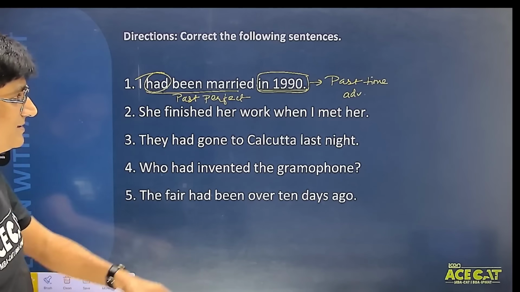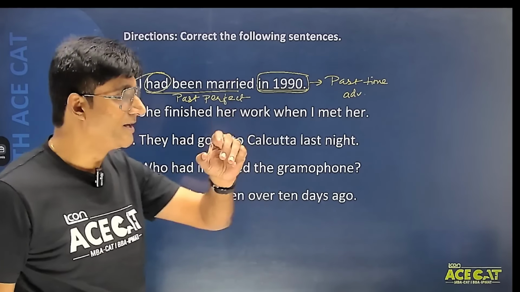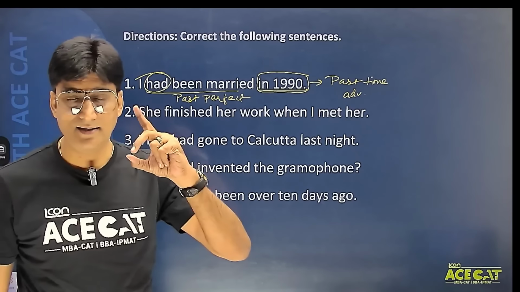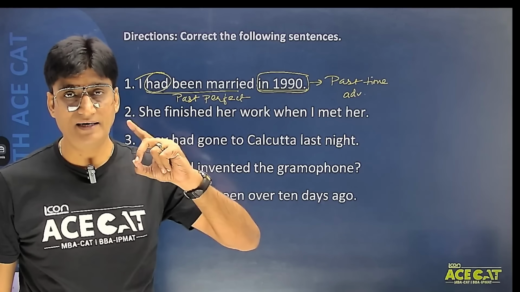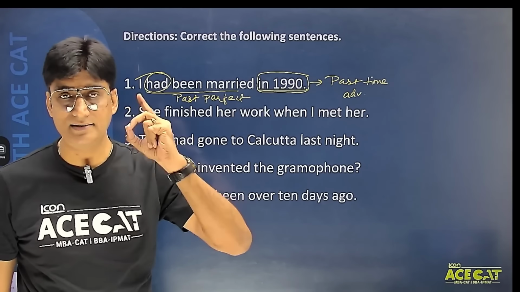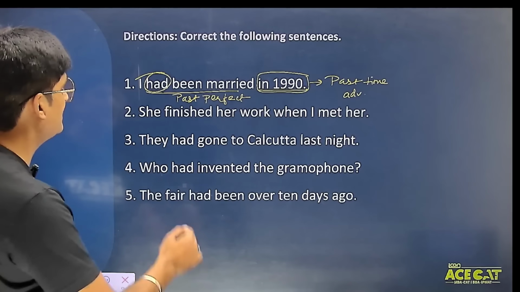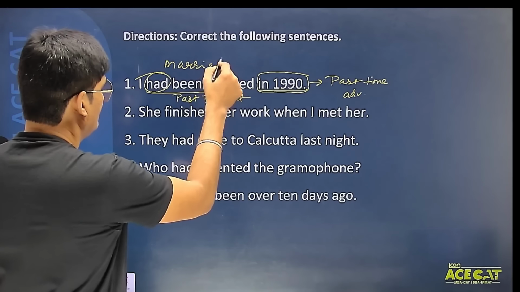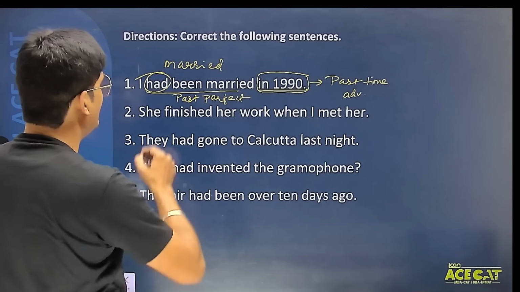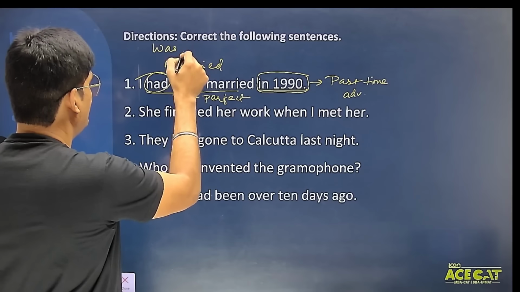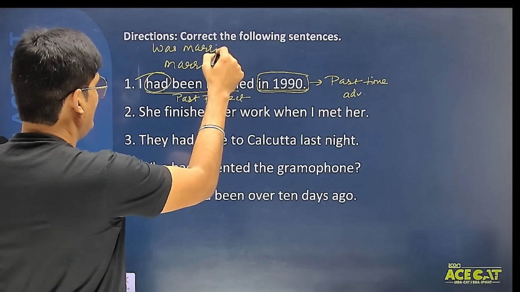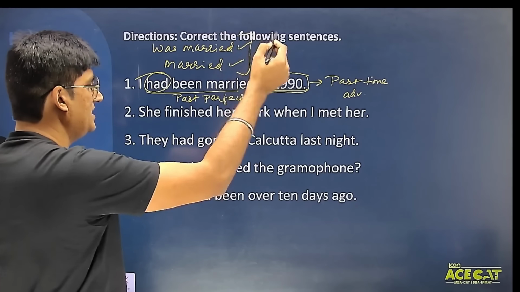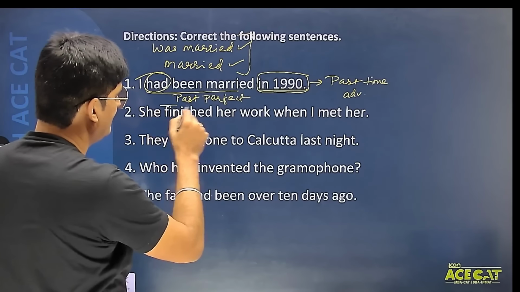So you people understand, here I am taking a past time adverb, but tense मैंने कौन सा use किया? Past perfect. That is the reason this sentence is not correct. Now how to rectify this? We people have to make the sentence in past simple tense. Students, either I can say I married in 1990, the sentence is okay, or I can say I was married in 1990. Even students, this sentence is okay. तो इन दोनों में से आप कुछ भी ले लें चलेगा, लेकिन I had been married, this is not correct.